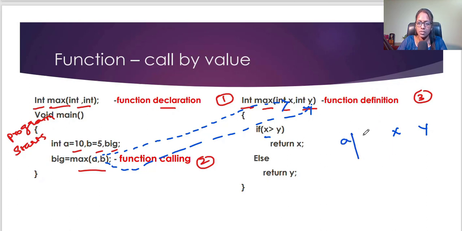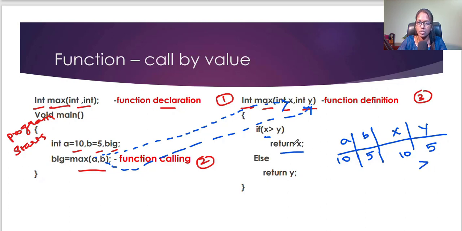So what happens after the function calling? The value of a is 10, b is 5. So I am assigning a to x, that is, the value 10 is assigned to x and the b value 5 is assigned to y. Inside I am checking if x is greater than y; 10 is greater than 5. Yes, so return x.